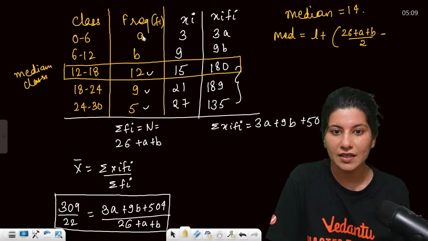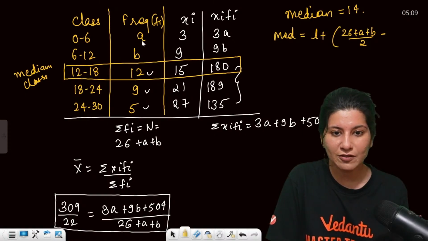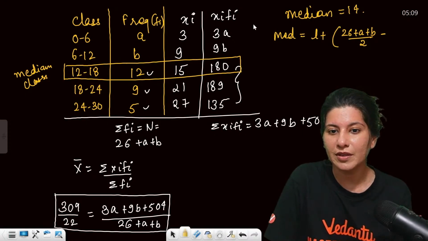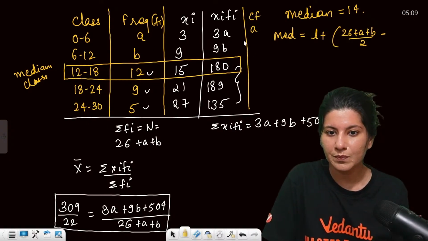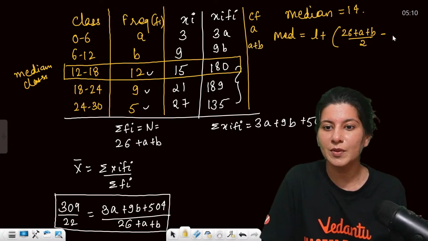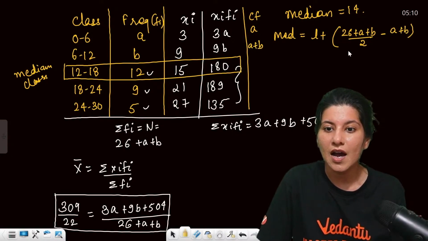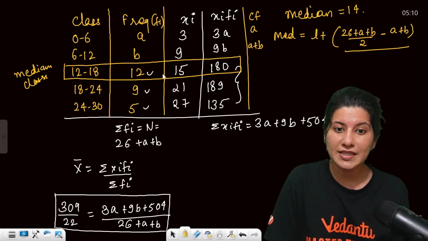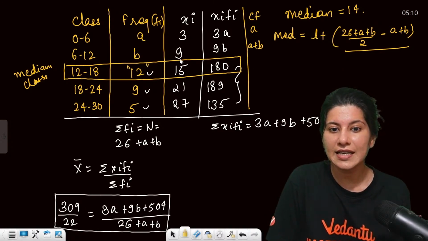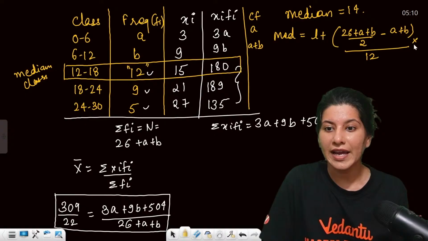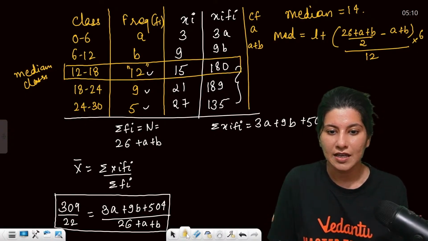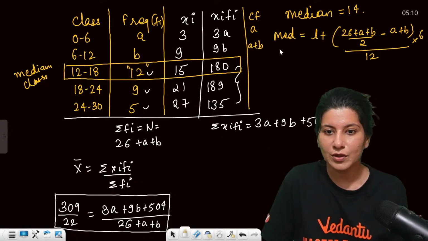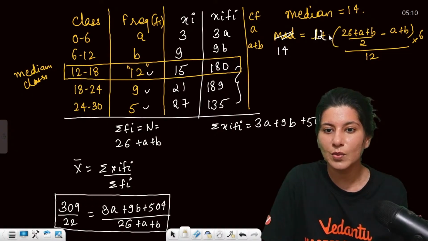The cumulative frequency is a plus b, upon the frequency of the median class, that is 12, into h. h is the width of the class, 18 minus 12, this is 6. And the median is given as 14, so I'll be replacing it by 14. L is 12.